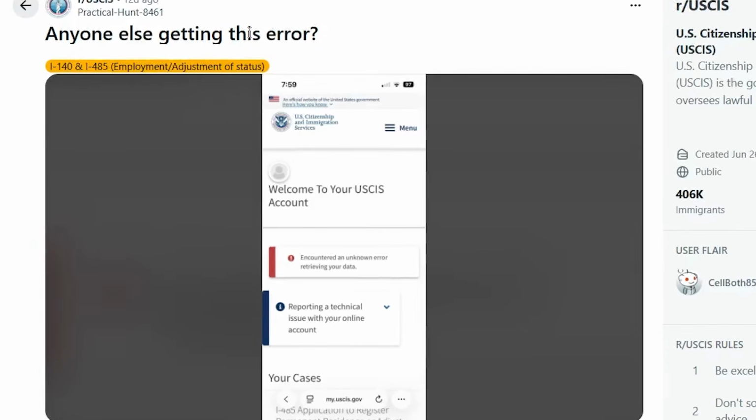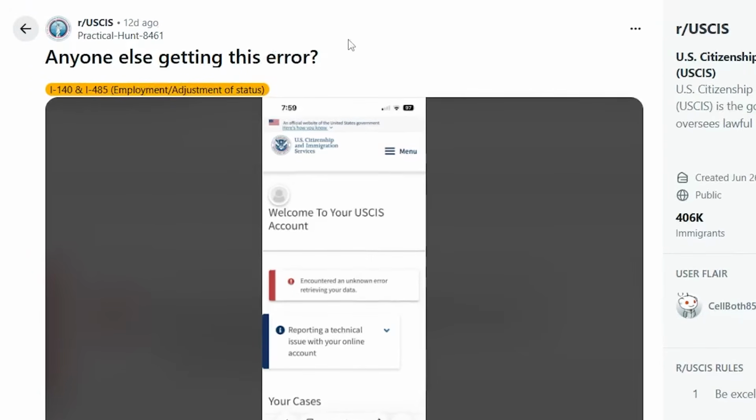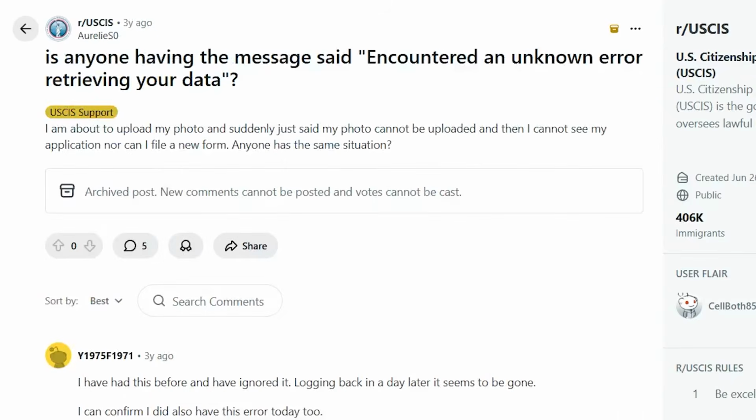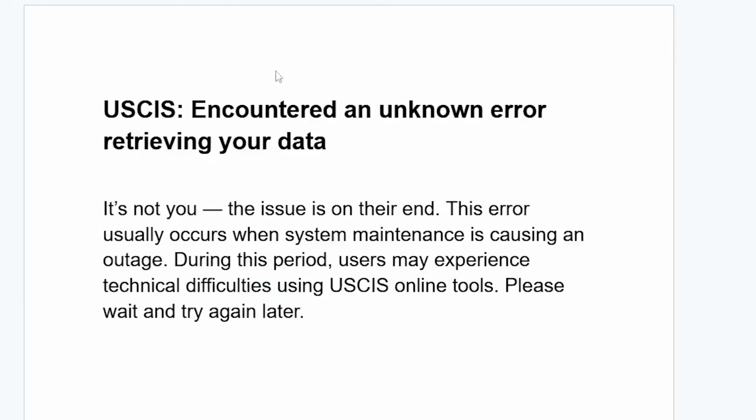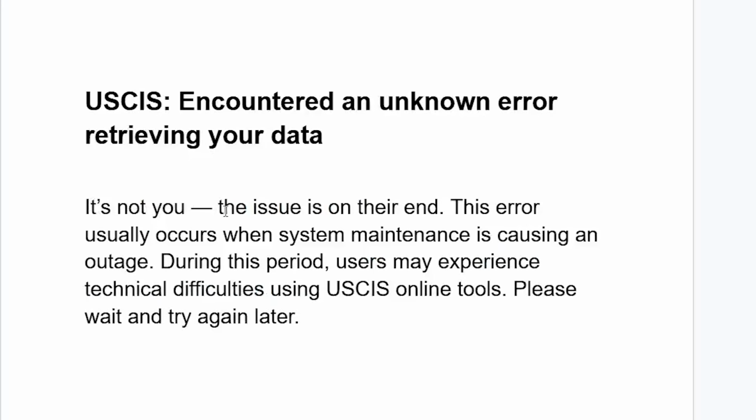If you go to various forums like the USCIS subreddit forum, you can see people complaining regarding the same issue. And the reason you see this message is because it's not you, the issue is on their end. This error usually occurs when system maintenance is causing an outage. During this period, users may experience technical difficulties using USCIS online tools. Please wait and try again later. So it's not you, the issue is normally on their end, and it occurs due to an outage.